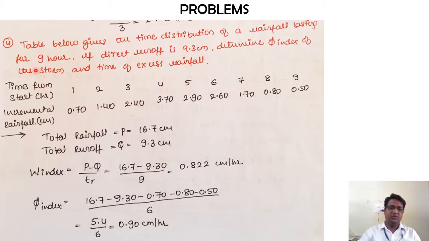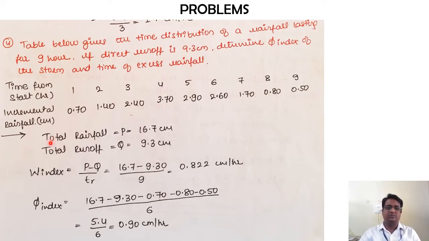What they have given is a table giving the time distribution of a rainfall, from 1 hour to 9 hour. They have given the incremental rainfall for all these 9 hours. The direct runoff Q value is given as 9.3 centimeters, and they have asked you to determine the phi index. Along with that, they have even asked you to determine the excess rainfall. To determine phi index, you require the excess rainfall, so automatically you will be getting those things.